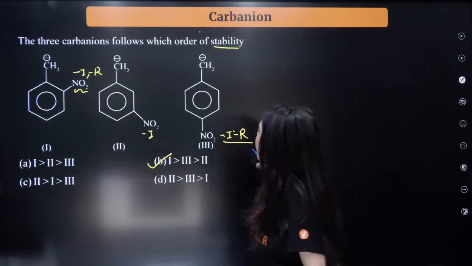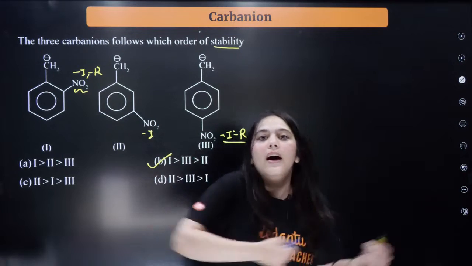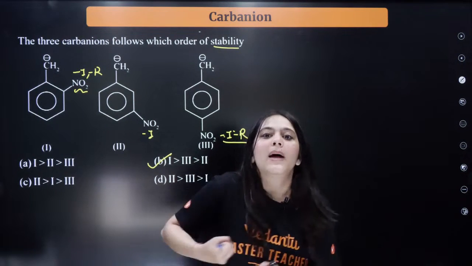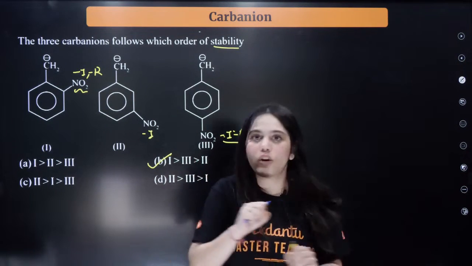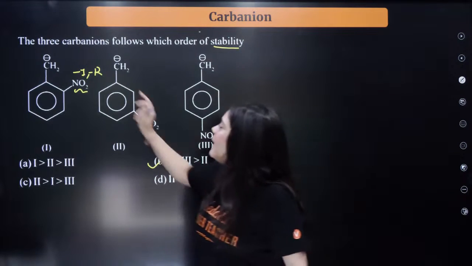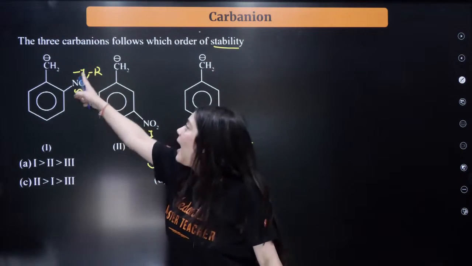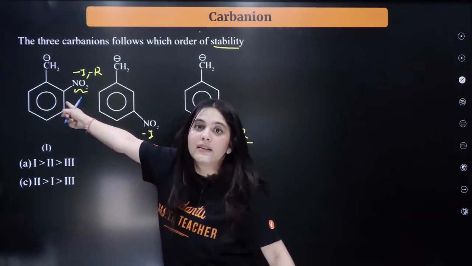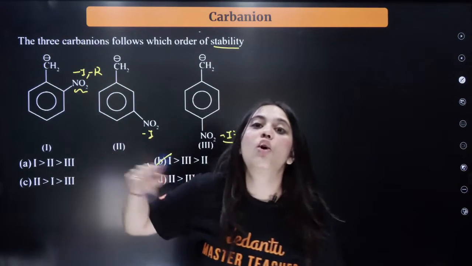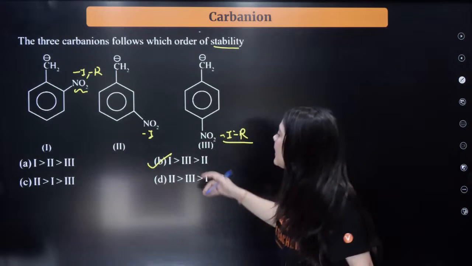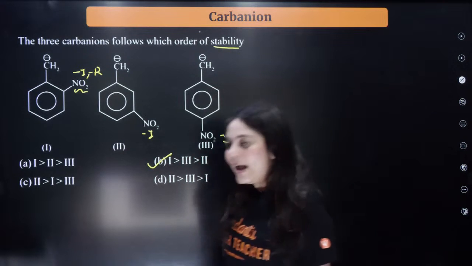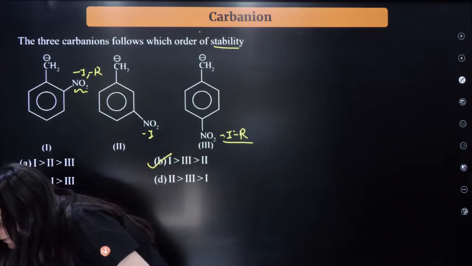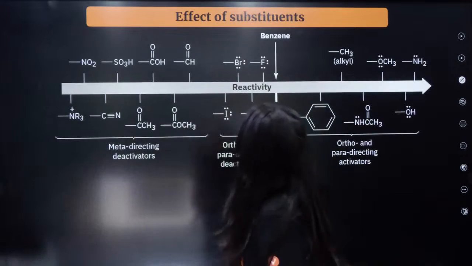First and third are showing 2 types of electron withdrawing effects, which is minus I and minus R. Both are electron withdrawing effects, right? But here what is happening? The I effect is more. Why? Because it is near that negative charge and I is always distance dependent. The correct answer is 1, 3, 2, right? Understood this, everybody? Chalo, I'm moving on to the next.